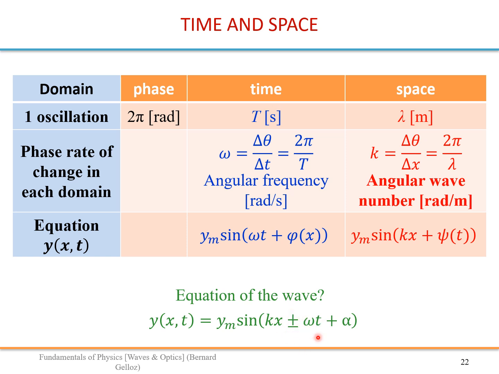If you remember what we did with the pulse, when your pulse is moving to the right, you have to put a minus, x minus vt. So you have a minus for a wave traveling to the right, towards positive x. But if your wave is traveling towards negative x, you have to put a plus here.